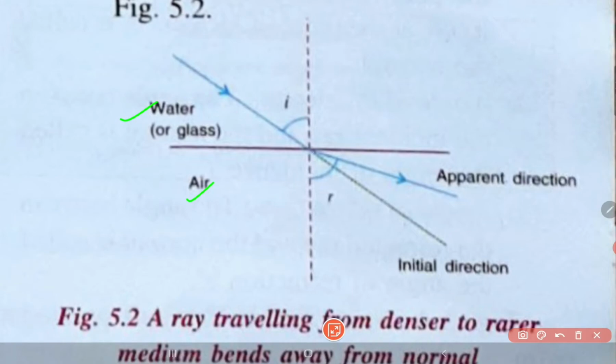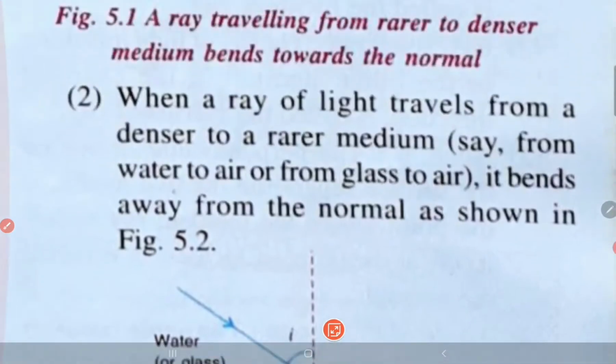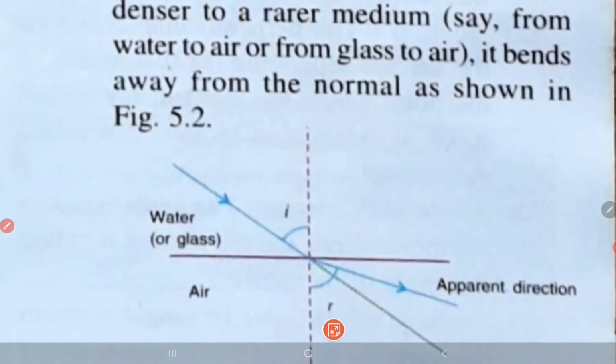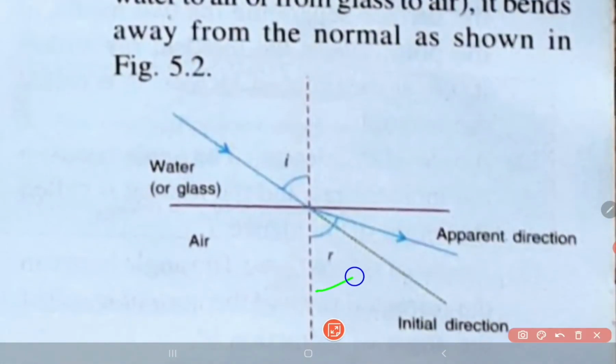So what is happening, the light would have gone straight if there was no surface of separation. Now because of this surface of separation, you can see the refracted ray is bending away from the normal. Now this is the normal, right. So this ray is bending away from the normal. In our previous case, it was going towards the normal. Now in our second case, it is going away from the normal. So both the cases are of refraction of light, okay.